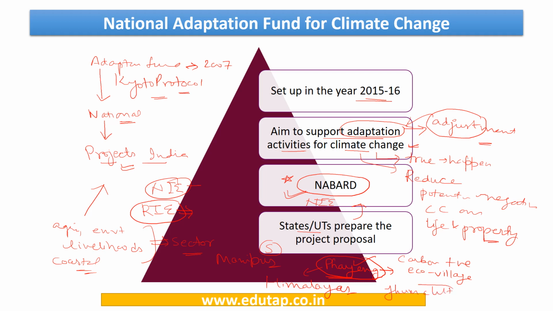Here jhum cultivation means that the people in that area take a section of forest, burn all the trees in those forests so that the land is clear of the trees, then it is used for cultivation of crops for a few years, and after that they abandon this patch of land and shift to another patch of forest and clear it by burning again, and the cycle repeats.